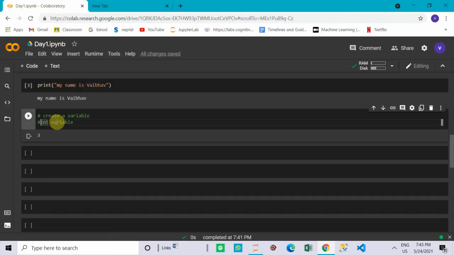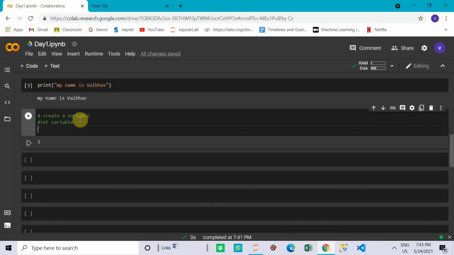So we are using hash for comments. In C++ we use double slash for comments, and in C language we use the same, but in Python we use hash to create comments. Comments are those lines or statements that our interpreter or compiler ignores.